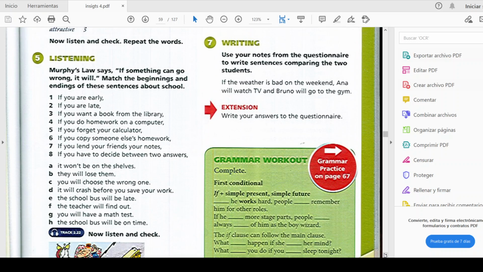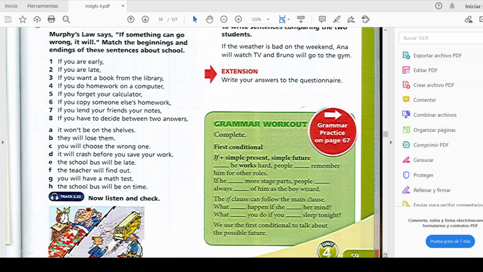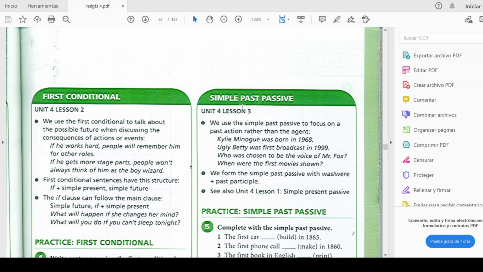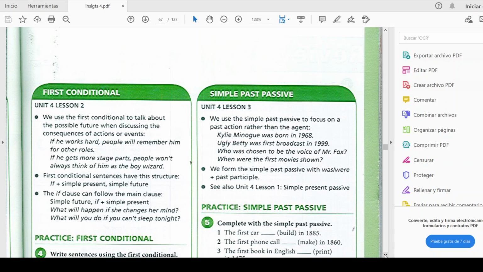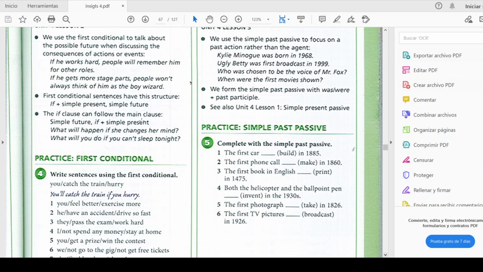Then you're going to do the exercise in the grammar practice on page 67. Okay, so you are going to complete this exercise on page 67. So let's go to page 67 to explain to you what you have to do. Okay, so as you can see here on page 67, you have the first conditional. You have like a summary about the use of the first conditional.